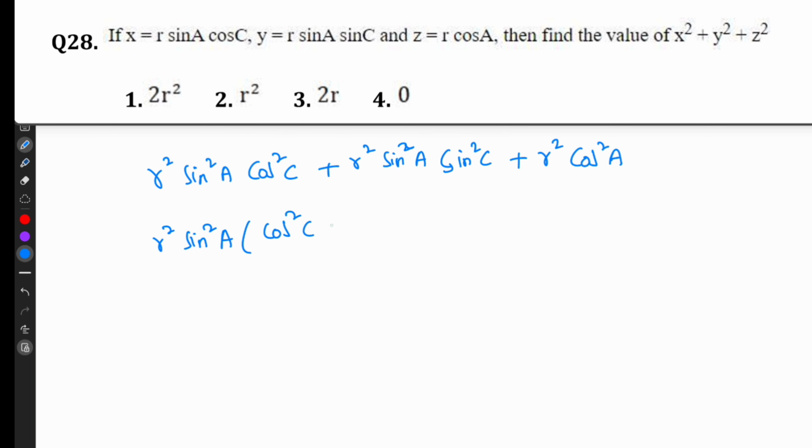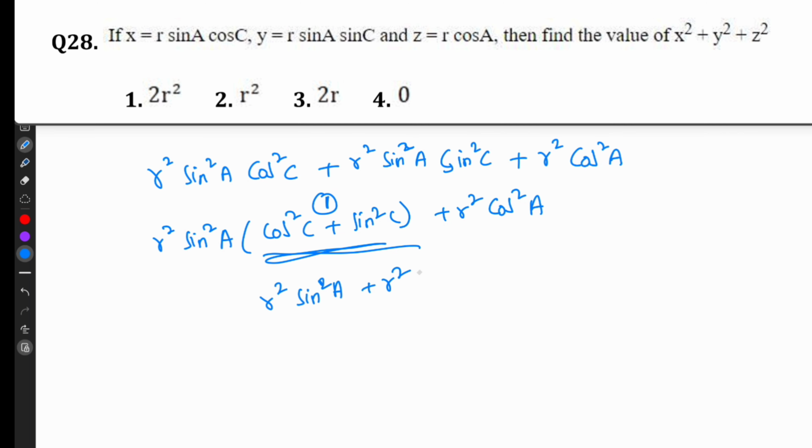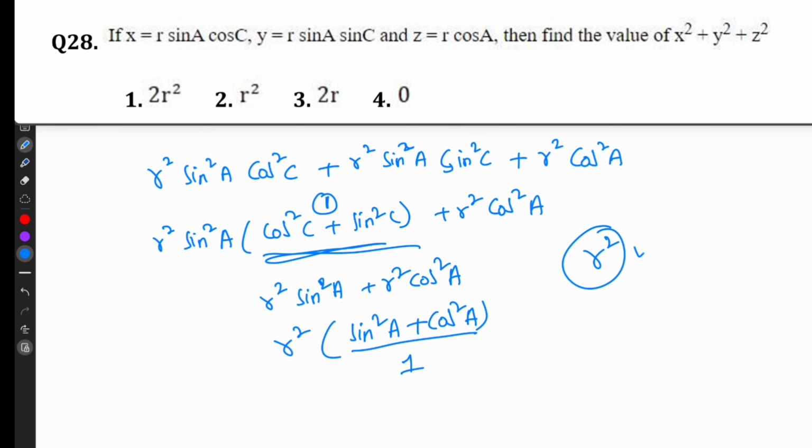So it will become cos square C plus sin square C plus R square cos square A. So this will become 1. 1 into anything same. So R square sin square A plus R square cos square A. Take R square common. So it will become sin square A plus cos square A. So this will become 1. R square into 1. R square is the answer.